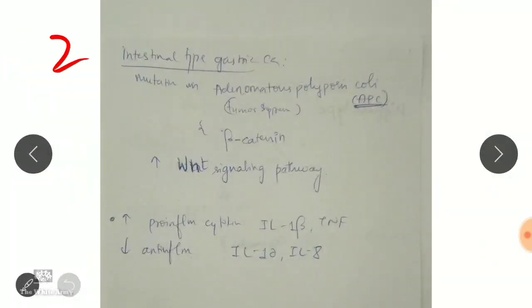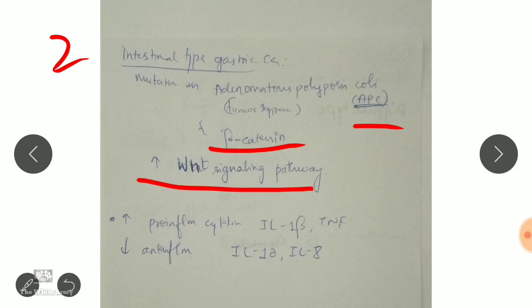And the second type is the intestinal type. The main difference between diffuse and intestinal is that there is diffuse growth of the tumor in the diffuse type. In the intestinal type there is polyp formation, and mainly they remain in clusters. It means there is no loss of E-cadherin. What is the causative agent then? What causes this cancer? There is mutation in the APC gene, adenomatous polyposis coli, and beta-catenin itself. And there is increased WNT signaling pathway.